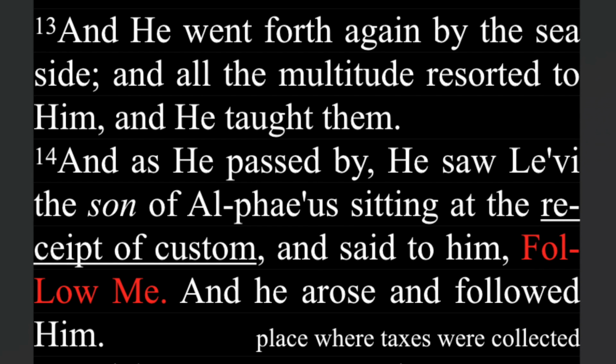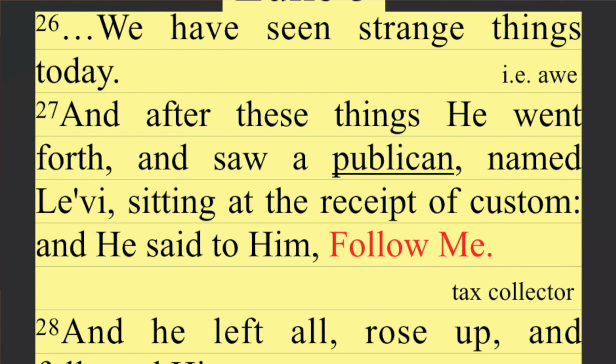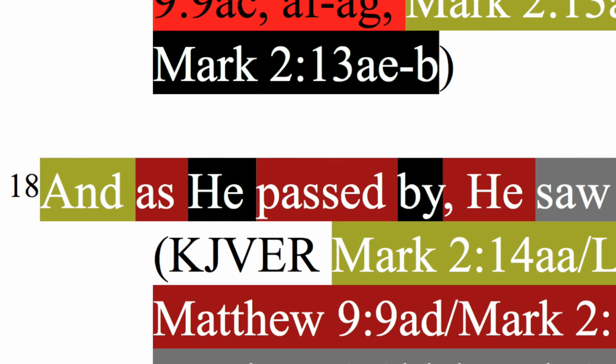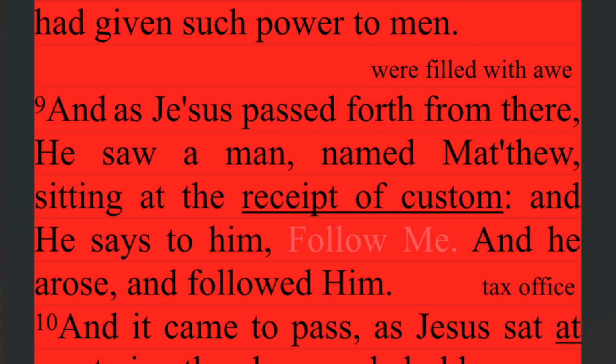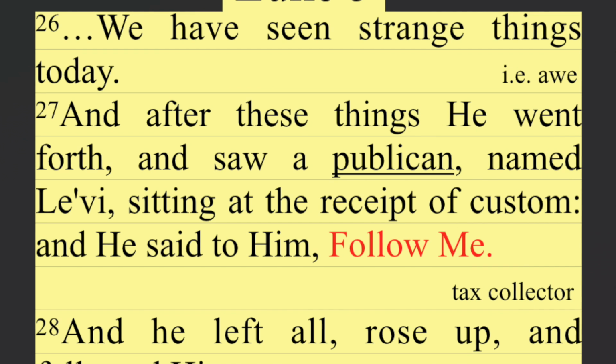No, he saw is from both. Just saw. So he from Matthew, Mark, but there's a comma from both. Well, actually, saw is from all three. Saw a man named Matthew. So I have to put a man from Matthew. Mark saw Levi. Luke saw a publican.